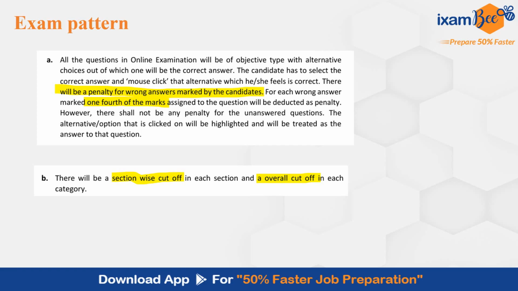Then other aspects, there is negative marking present in the objective test. 1/4 negative marking is there. There will be sectional cutoff and there will be one overall cutoff in the objective test.